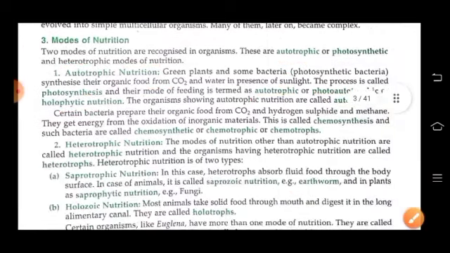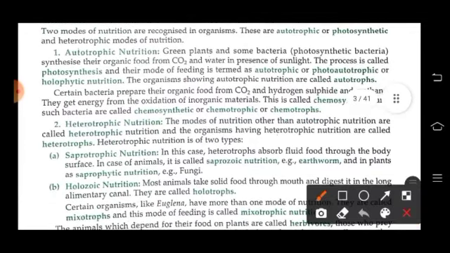Some bacteria prepare their organic food from carbon dioxide and hydrogen sulfide and methane, and they get energy from the oxidation of inorganic materials. This is termed chemosynthesis, and these bacteria are called chemosynthetic or chemotrophs. Heterotrophic nutrition means the mode of nutrition in which the organisms depend on others for food. And heterotrophic nutrition is of two types, saprophytic and holozoic.